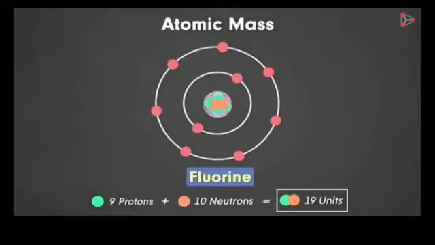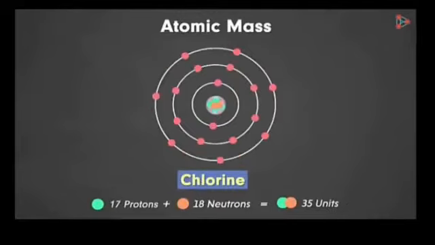Like the fluorine atom is shown on your screen. It contains 9 protons and 10 neutrons. So when we sum up 9 and 10, it will give 19 units. It means the sum of protons and neutrons in a fluorine atom is 19. So the atomic mass of a fluorine atom is 19 units. Similarly, the atomic mass of a chlorine atom will be equal to the sum of protons and neutrons, and the number of protons in a chlorine atom is 17 and it has 18 neutrons. So 17 plus 18 equals 35. So chlorine atomic mass is 35 units.